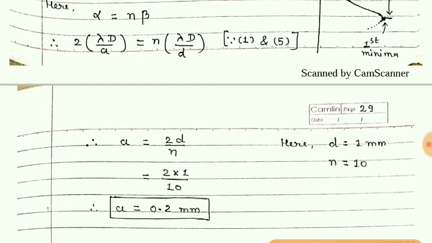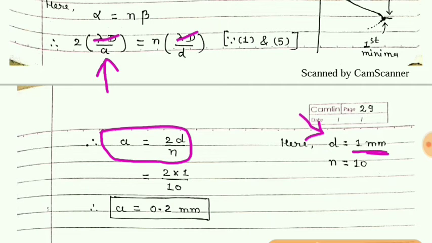Now from this, lambda on both sides cancels, and if we make this the subject, we get a is equal to 2 d upon n. Given that d is 1 mm and n is 10, just put the values of d and n, and you will get the width of the slit as 0.2 mm.